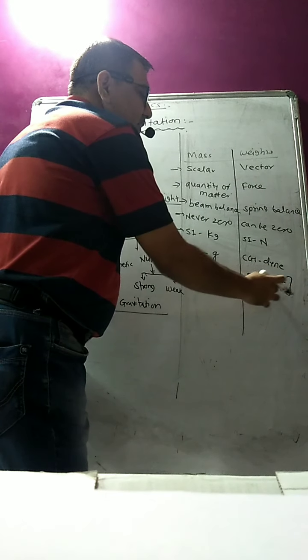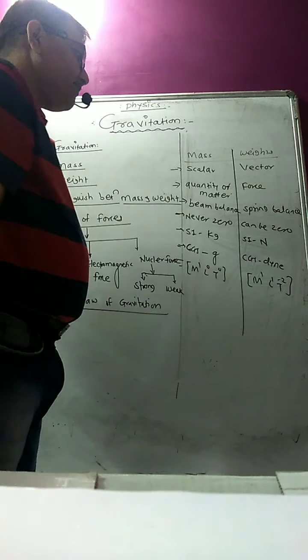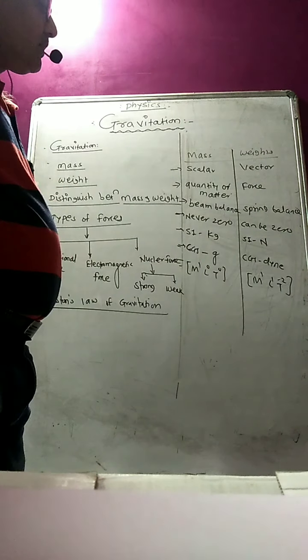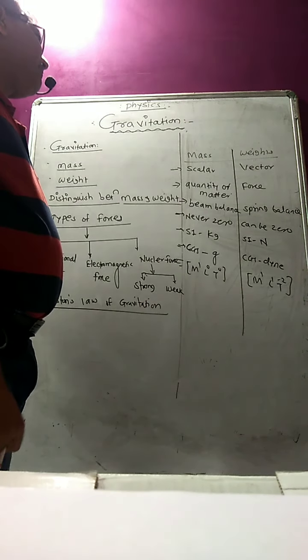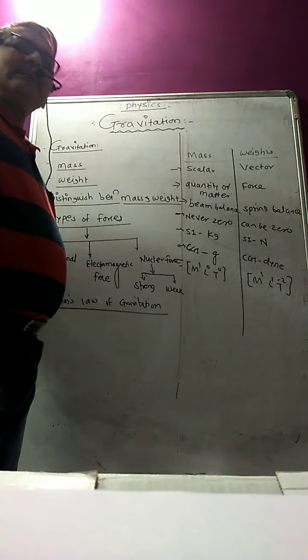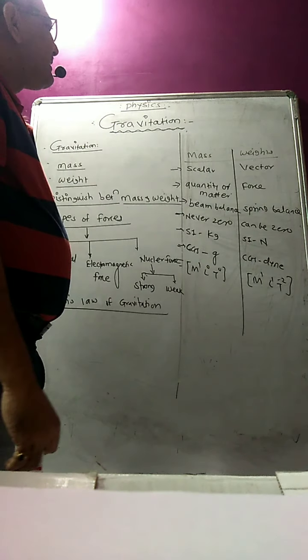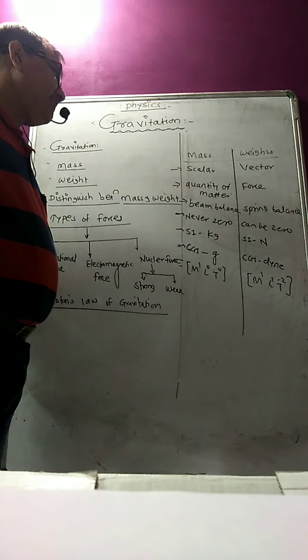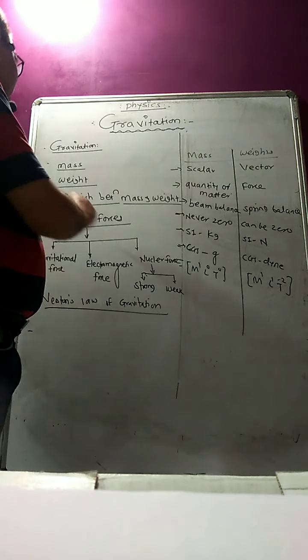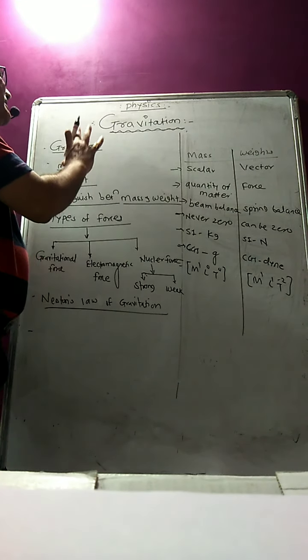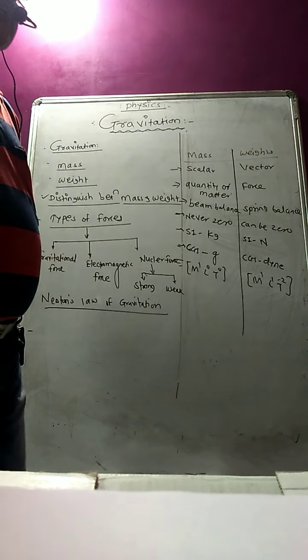Mass into acceleration, and acceleration will be L^1 T^-2. Therefore that can be the weight. So these are the different points, the distinguishing points between mass and weight. You just remember those points. Once you have the idea about mass and weight, okay.